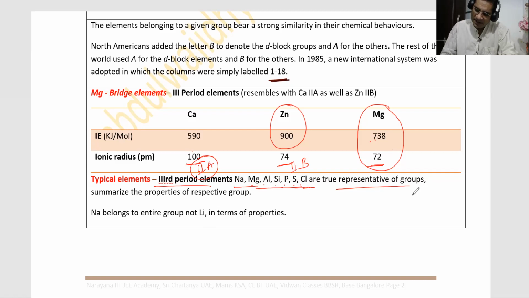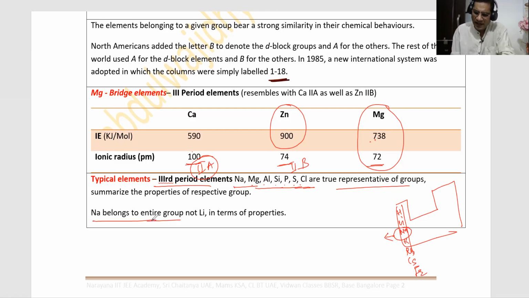So see, as I wrote there, hydrogen, lithium, sodium, potassium, rubidium, cesium, francium. The true representative of this group is sodium. Na belongs to the entire group, not lithium, in terms of properties.